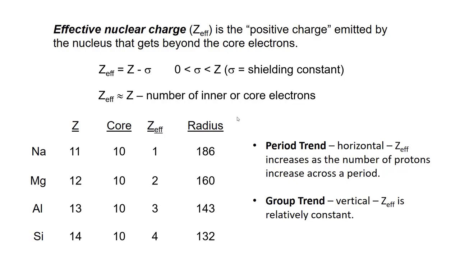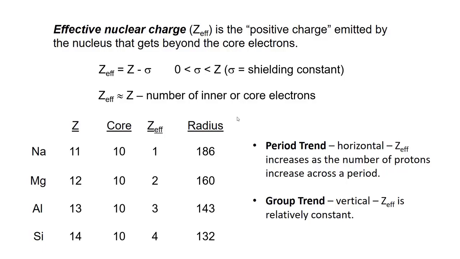So we're looking here in this table at elements from period 3: sodium, magnesium, aluminum, silicon, as we move left to right in that period. Sodium has 11 protons, magnesium 12, aluminum 13, silicon 14. So as we move left to right, the nuclear charge increases. The number of core electrons for those elements in period 3 is 10, and that is a constant because the number of electrons in the first and second energy level, which are core electrons, is not changing.